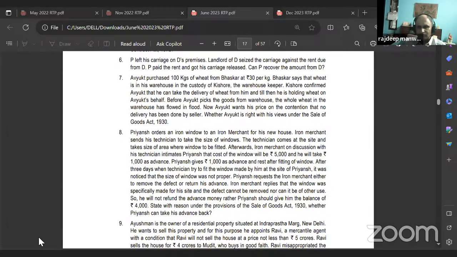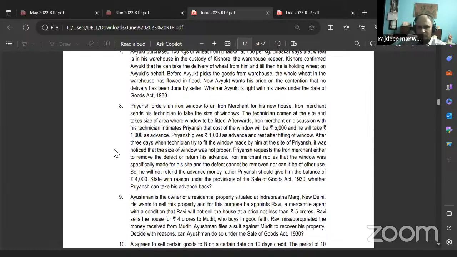Next one, eighth question. Priyansh orders an iron window to an iron merchant for his new house. The iron merchant sends his technician to take the size of windows. The technician comes to the site and takes the size of the area where the window is to be fitted. Afterwards, the iron merchant, on discussion with his technician, intimates Priyansh that the cost of the window will be 5,000 and he will take 1,000 as advance. Priyansh gives 1,000 as advance and the rest after fitting of the window.